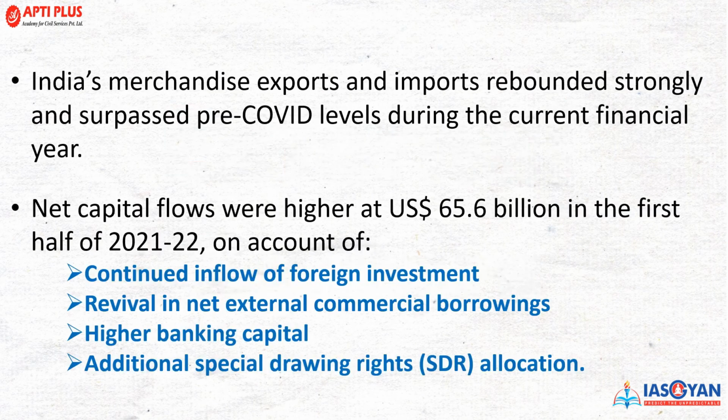In the external sector, if you talk about the merchandise export or import की बात करें, that has rebounded strongly, and this has even surpassed the pre-COVID level during the current financial year. अगर net capital flow की बात करें, it was higher at $65.6 billion in the first quarter of 2021-2022, and the following account was taken into consideration. First is the continued inflow of foreign investment. Second is revival in net external commercial borrowing, जो ECB है उसकी में भी काफ़ी हद तक revival देखी गई है. Again, higher banking capital was a part of this, and additional special drawing right allocation.